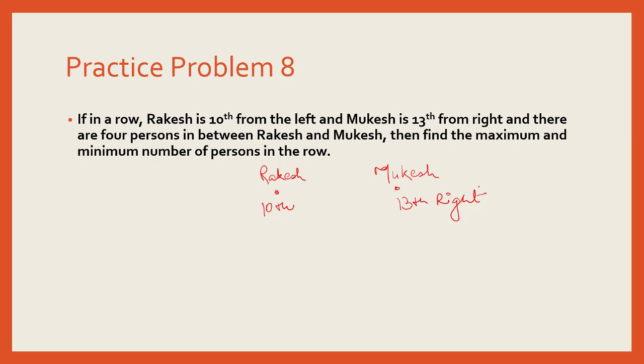That means these 4 people are sitting between them like this. In that case the total number of persons in the row would be 10 plus 13 plus 4, that would be 27. This could be the maximum number of persons in the row.